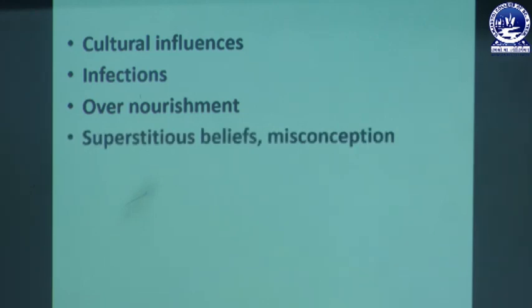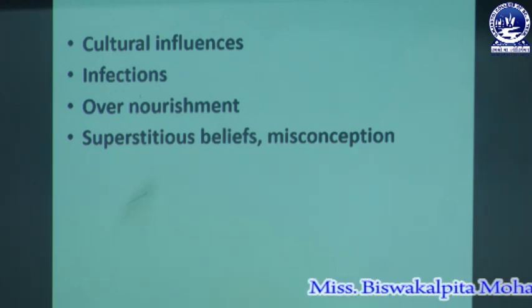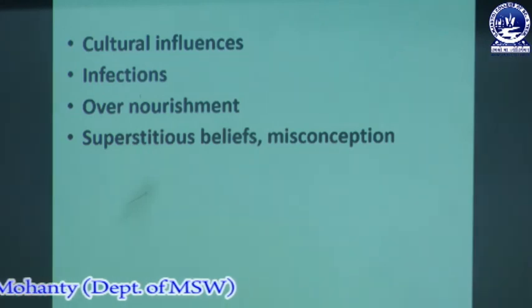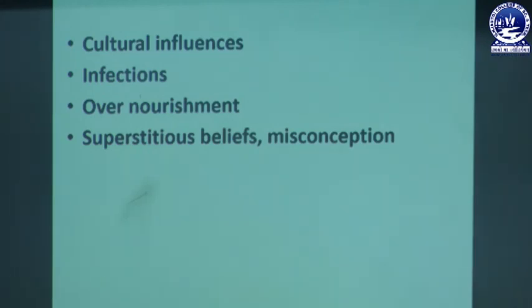Next is superstitious beliefs or misconceptions. Due to some superstitious beliefs or misconceptions, nutritional problems arise sometimes, because in some religions and some cultures, some foods are not allowed, so that we can't get all the nutrients from specific food. We have to take a variety of foods to get all the nutrients, and due to some superstitious beliefs, we can't get all the nutrients from our specific food.